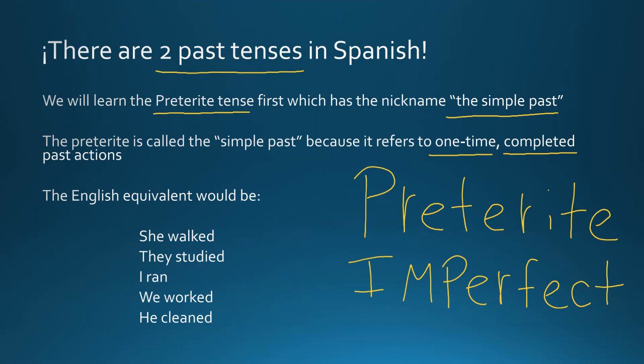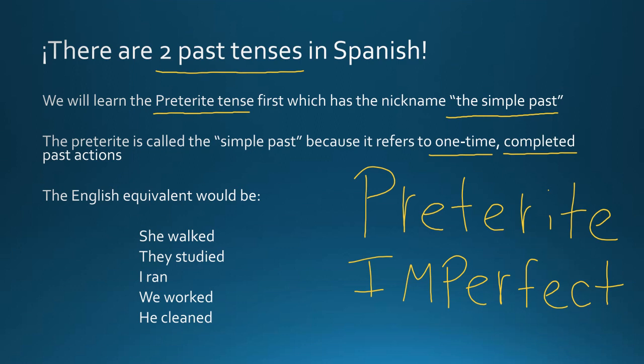So when you say that sentence, I went to my friend's house yesterday, everyone who is listening to you knows that you only did that one time and that it's already completed and it's finished. You could also say something like, last year I flew to Honduras. So again here, this is an action that happened one time and it's already been completed. Yesterday I ate pancakes. Again, this is an event that happened one time yesterday. You've already done it and it's finished.